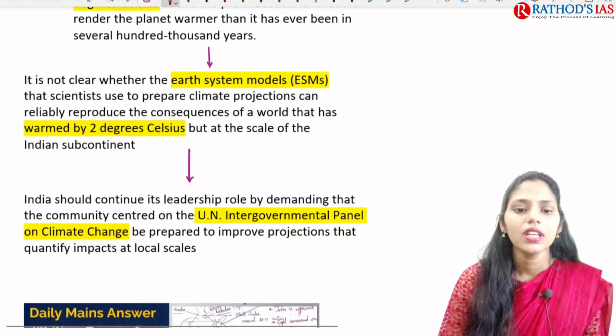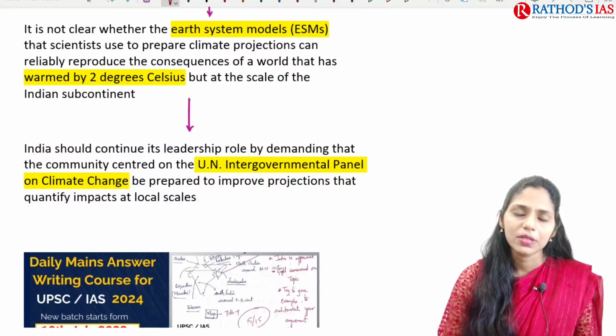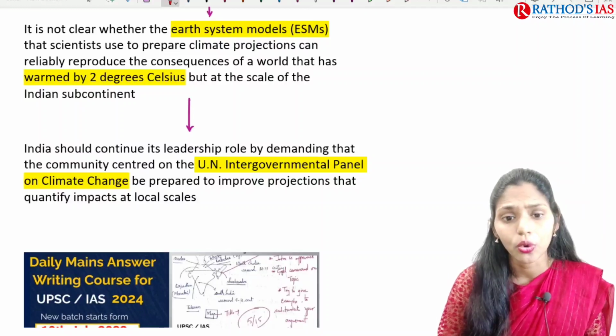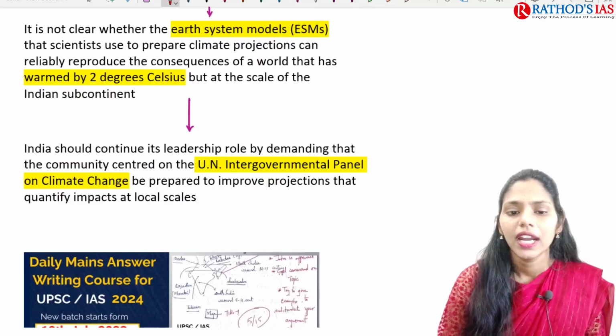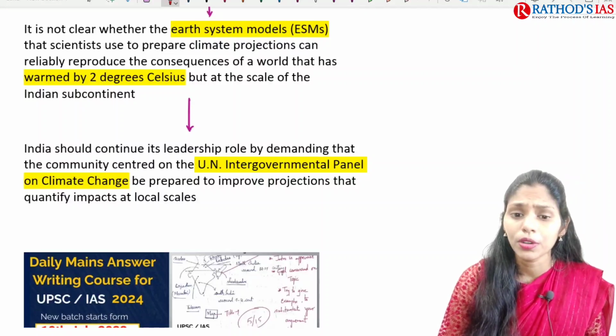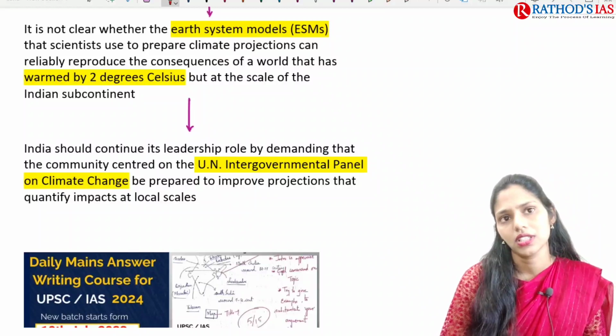Now, if you are talking about India's leadership, India is playing a leadership role in the G20, so India should continue its leadership role by demanding a community centered on the United Nations Intergovernmental Panel on Climate Change, and we have to improve the projections by quantifying the impacts on a larger scale.